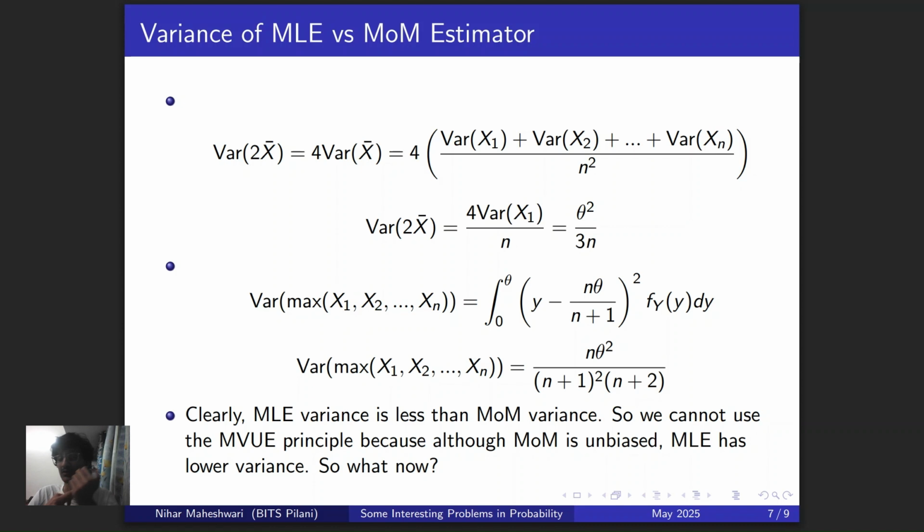Let me tell you something over here. Just because something is biased does not necessarily have to be a bad thing, right? For example, over here the MLE is biased, yes, but you can see clearly that the MLE is always going to undershoot the theta value. But at the same time, we also need to keep in mind that the MOM estimator is sometimes going to undershoot as well as overshoot, whereas the MLE will only undershoot, right?